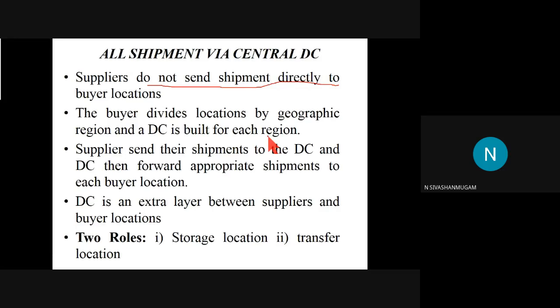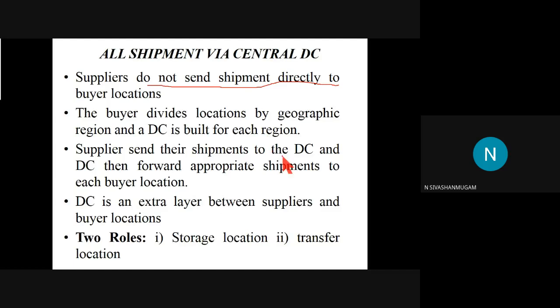For example, in Chennai, in Coimbatore, the market was only a distribution center for vegetables, but due to this pandemic, the corona period, we are planning three different locations for the market. All the suppliers will be coming to these locations, it will be stored in a particular warehouse or storage section, and it will be distributed to the buyers. That's the case here.